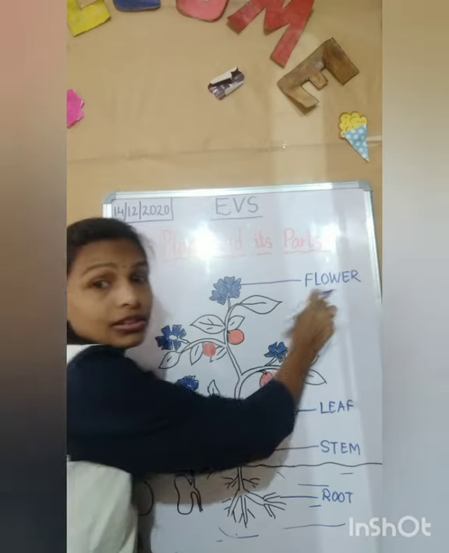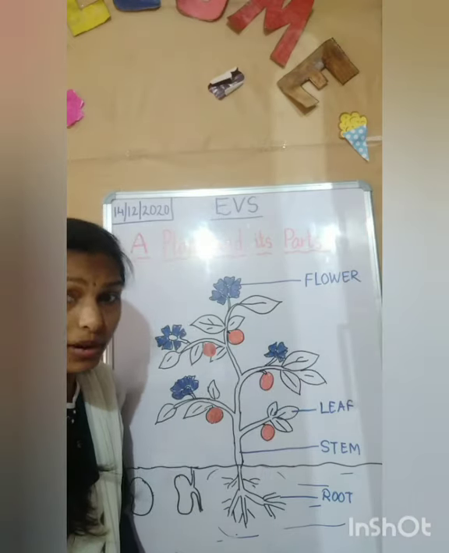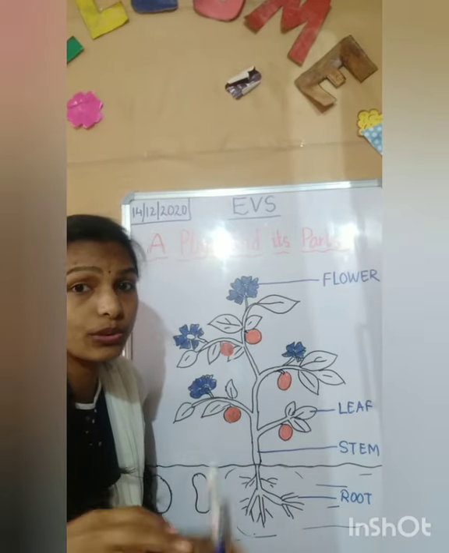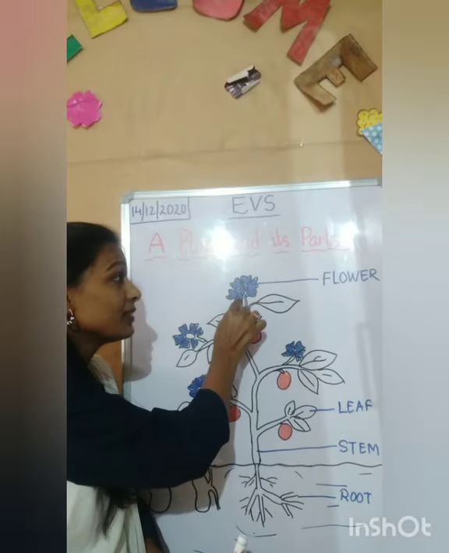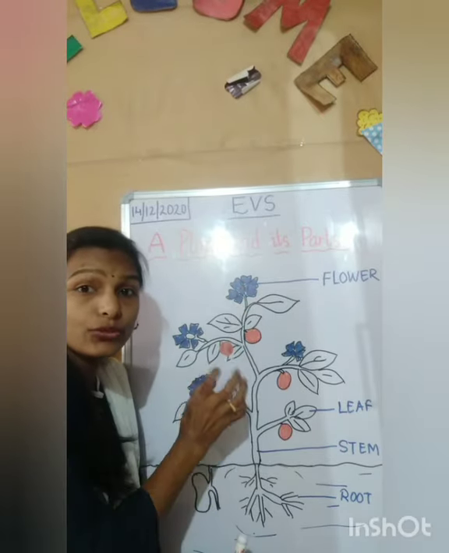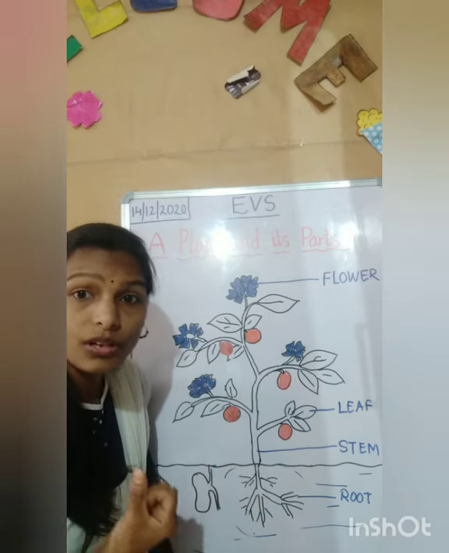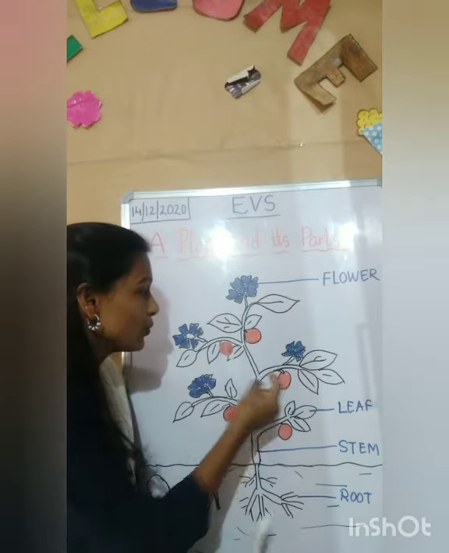F-L-O-W-E-R. Flower. So what is this? Flower. And flower is a reproductive part of the plant. Once you go to higher classes, you will learn about the reproductive part and all. Because with the help of this flower only, we will get fruits. If flowers are not there, then it will not convert into fruit. So flower, afterwards it will convert into fruit.